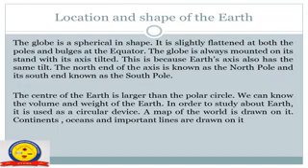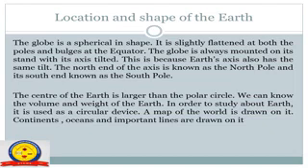Now we are going to study the location and shape of the Earth. Have you seen a globe? I think everyone has seen a globe. The globe is a spherical model that represents Earth. Spherical means round like a ball. Earth is spherical in shape. It is slightly flattened at both the poles and bulges at the equator.